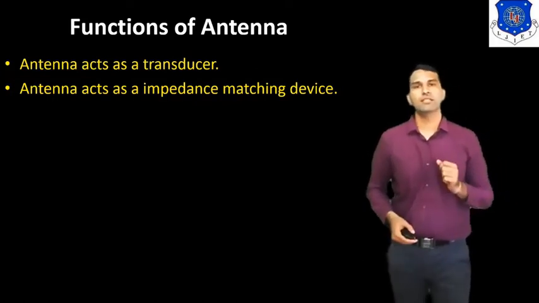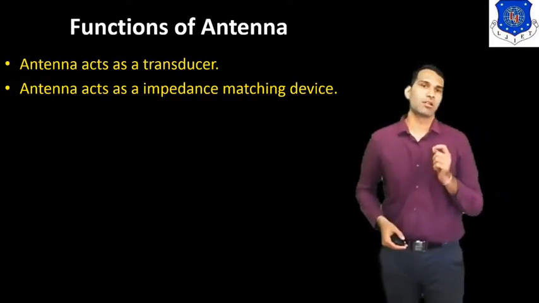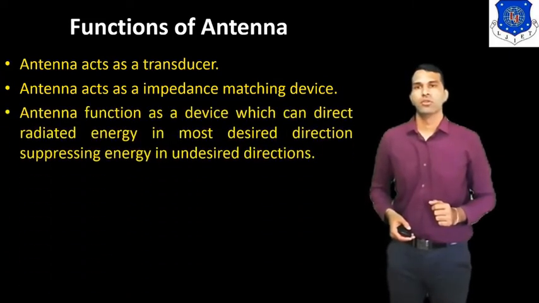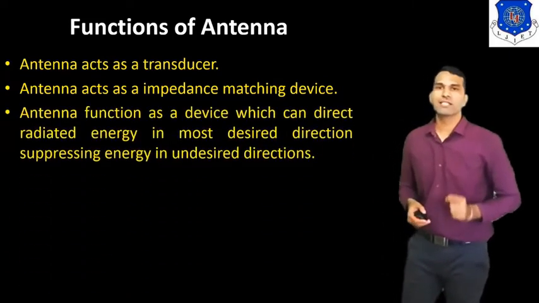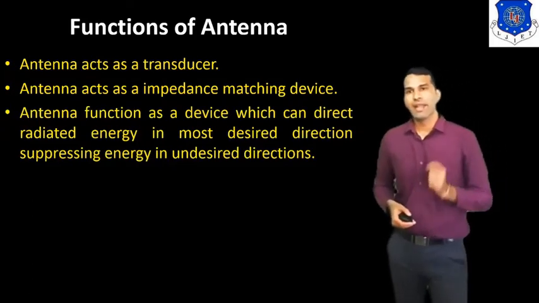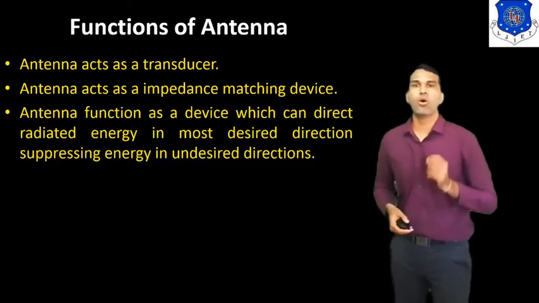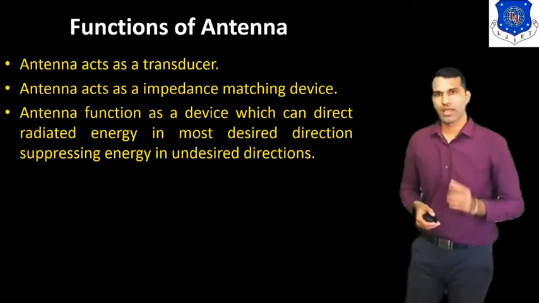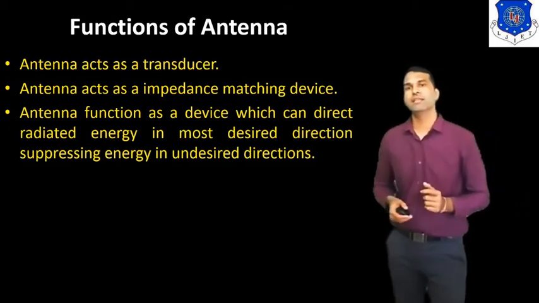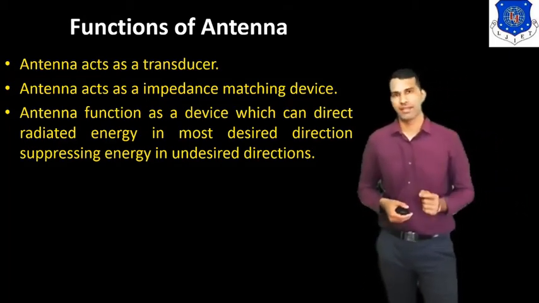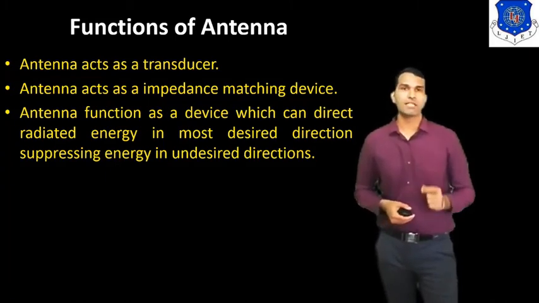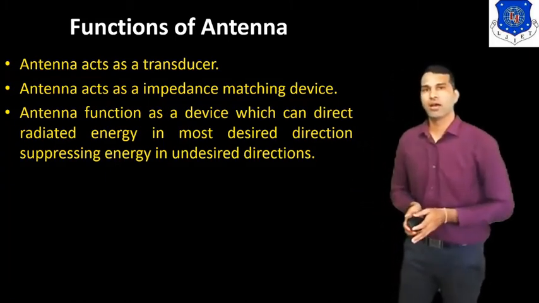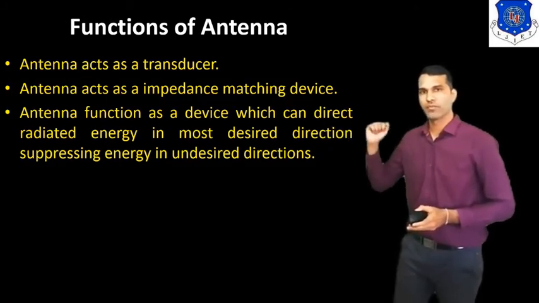Now we discuss the third function of the antenna. The antenna functions as a device which can direct radiant energy in the most desired direction and suppress energy in undesired directions. We can take the example of the Yagi-Uda antenna to understand this point.